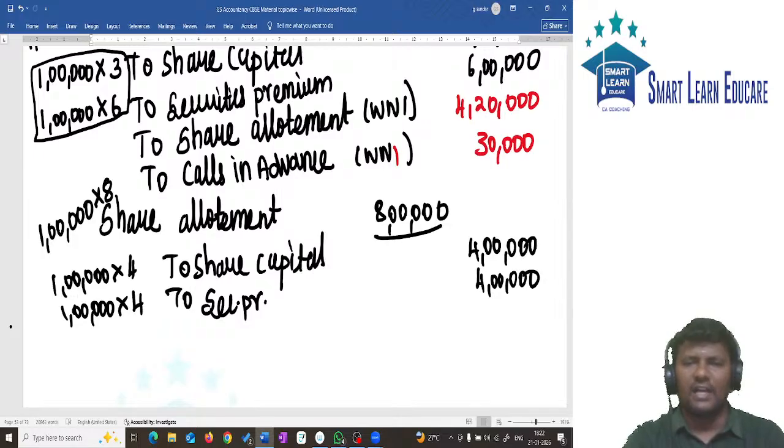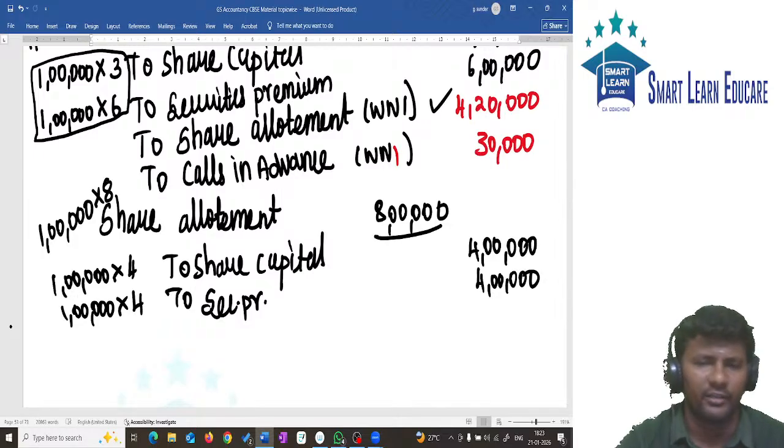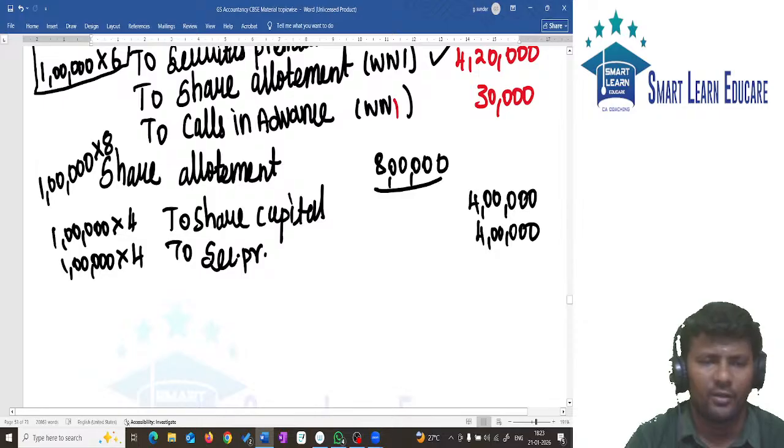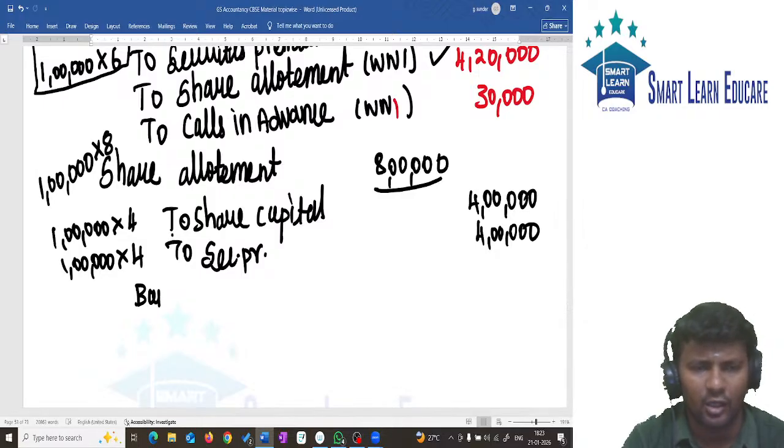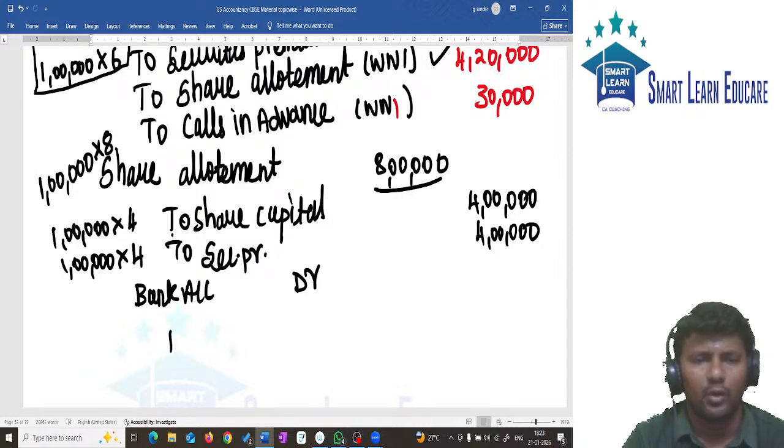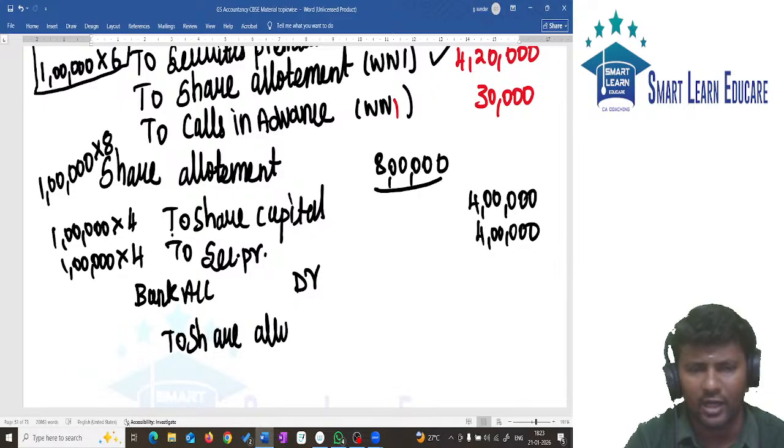Out of this 8 lakh, 4 lakh 20 is already received. So what is the receipt entry? Bank account debit to share allotment. How much is the amount?